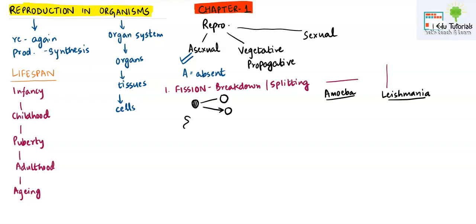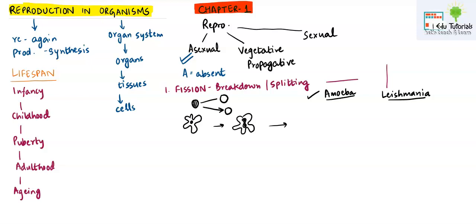Now let me explain one case of amoeba. Suppose this is the amoeba and this is the nucleus. Of course, we have taken just one amoeba, and it will undergo fission. I said it will divide along the horizontal axis. So, if this amoeba has to divide by fission, first its nucleus will elongate, and then it will divide into two parts, right?